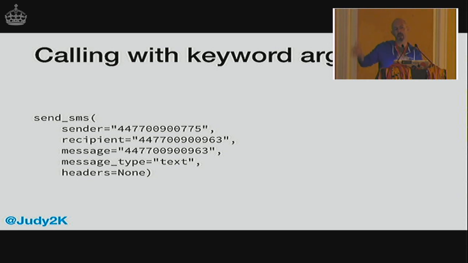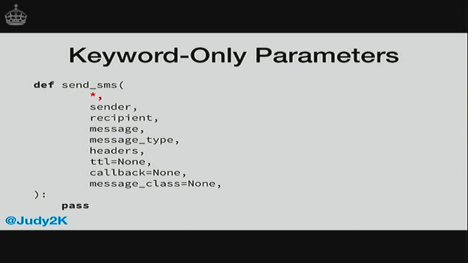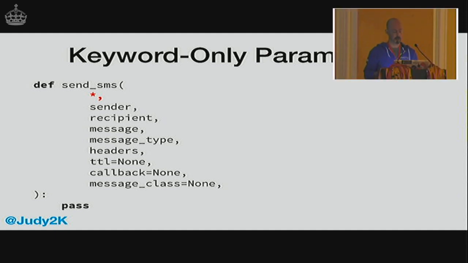And then one of the nice features in Python 3 is that you can enforce this convention for your function. You can force your users to use named values. So here, this is how you do it. You provide a single asterisk as a parameter. It's not really a parameter, it's just kind of a marker in the list of parameters. And what this means is after that asterisk, each of those parameters must be provided by name.